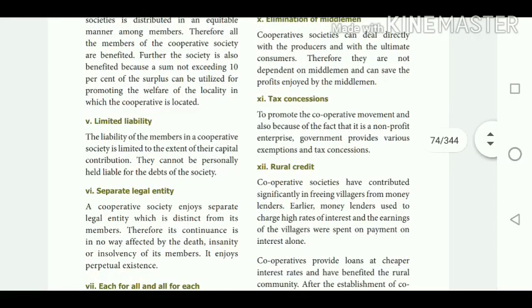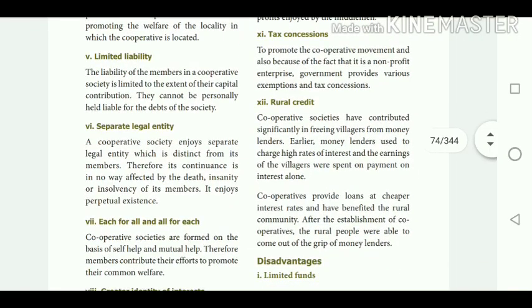Then the liability. In a joint stock company we also see limited liability. Here also they speak about limited liability. That is, the liability of the members in a cooperative society is limited, so they cannot be personally liable for the debt of the society.